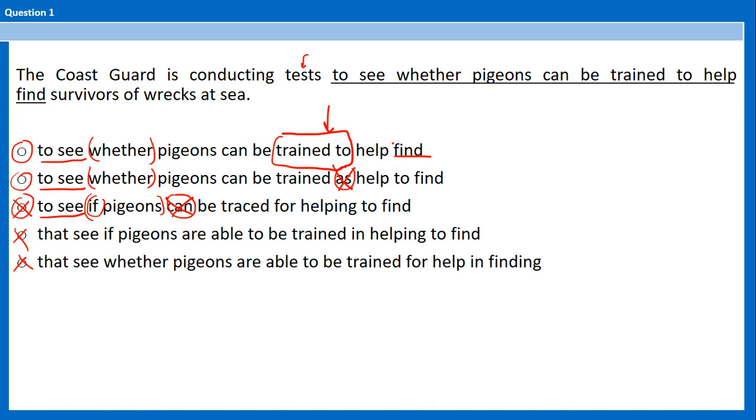And by the way, you can use to as well. I can say to help to find, but since you have an infinitive before, it's better to avoid or to omit the second infinitive. It's better to say what A says: trained to help find, period. We eliminate the second one.